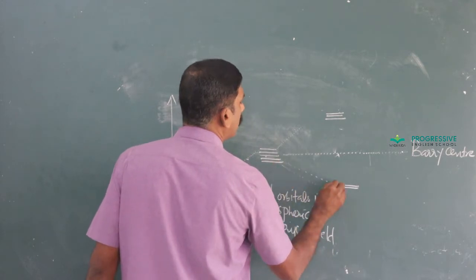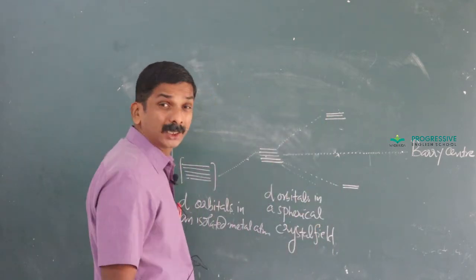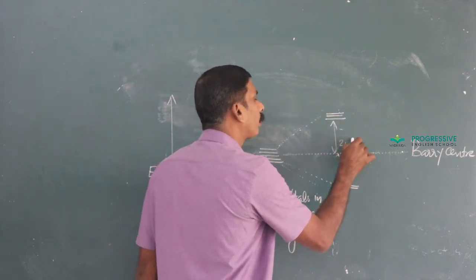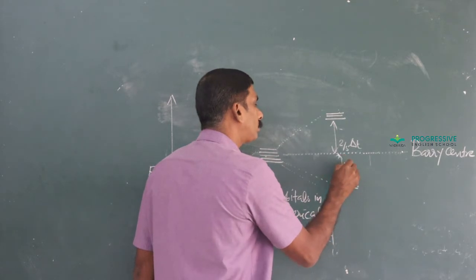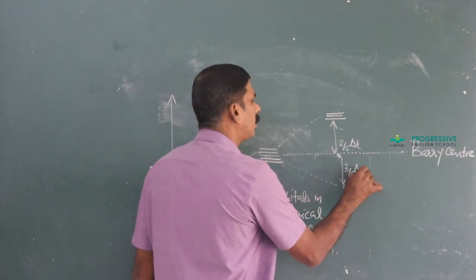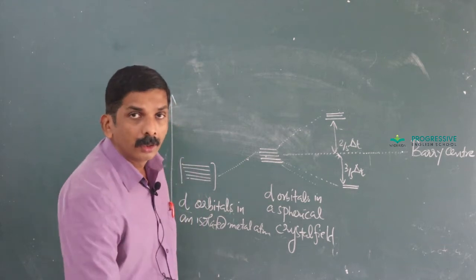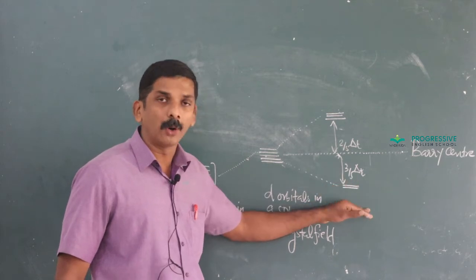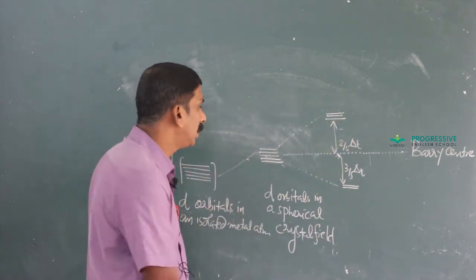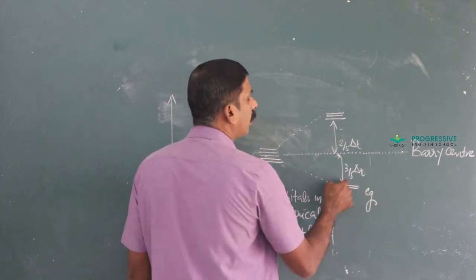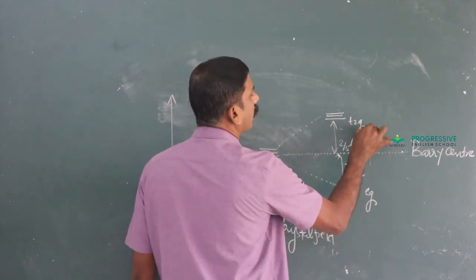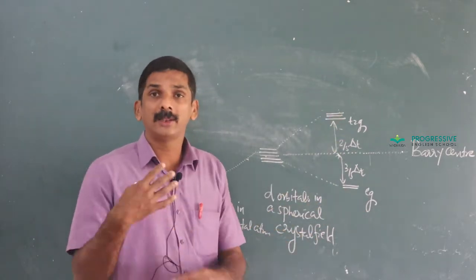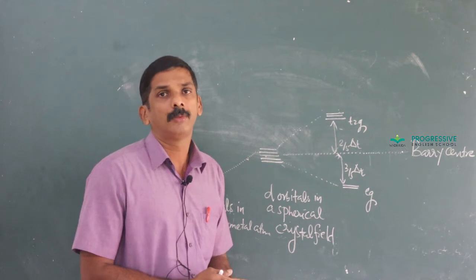The crystal field splitting in tetrahedral complex is just inverted, and the magnitude is less than that of the octahedral splitting. In octahedral complex, three orbitals have lower energy and two orbitals have higher energy. And in the case of tetrahedral complex, two orbitals have lower energy and three orbitals have higher energy. That is just the inverse of octahedral splitting.